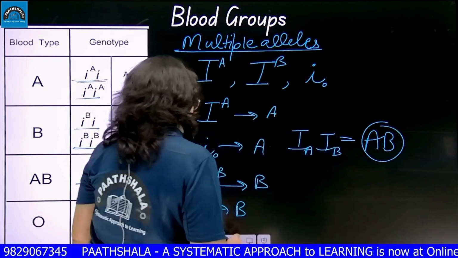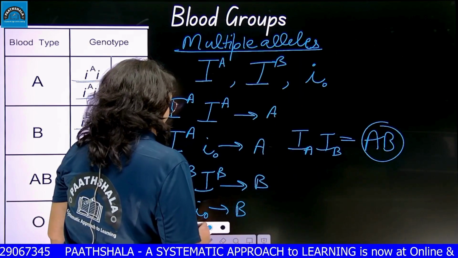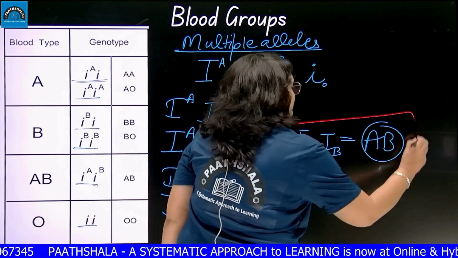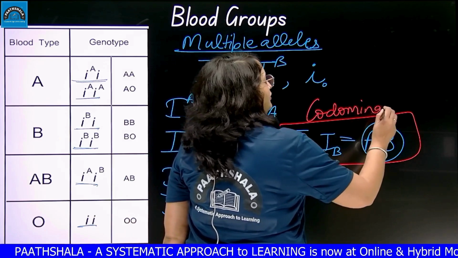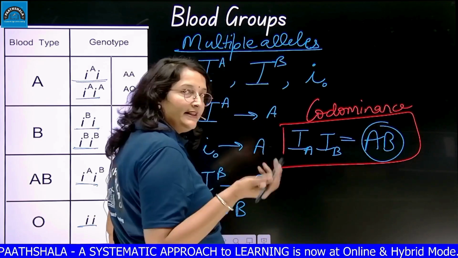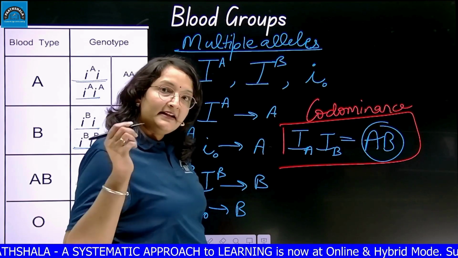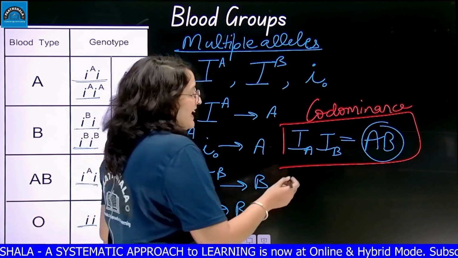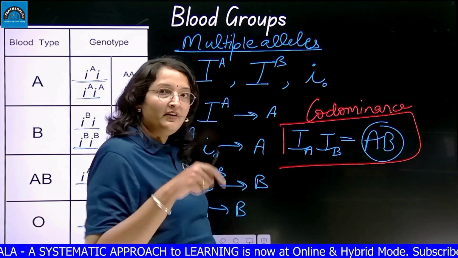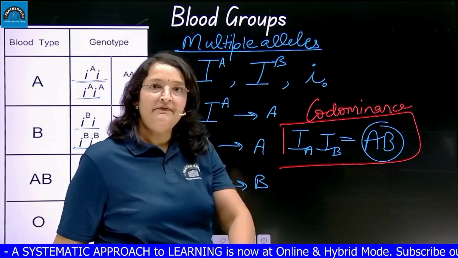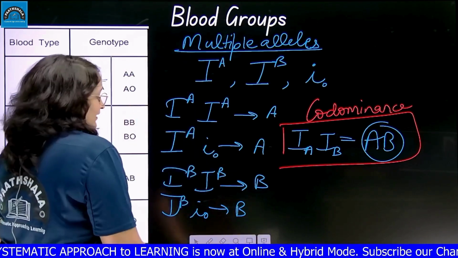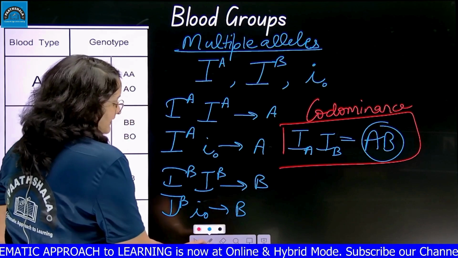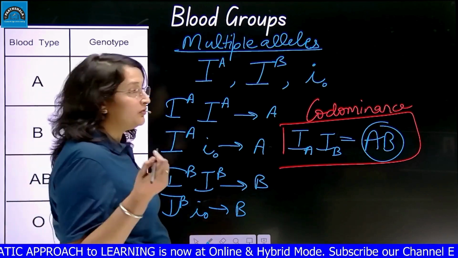Here, very important point. This AB blood group is showing the example of co-dominance. Co means together. Both the dominant alleles are coming together, IA and IB. No one will feel inferior. Everyone will express itself and the blood group will become AB blood group. So this shows codominance. AB blood group is an example of codominance.